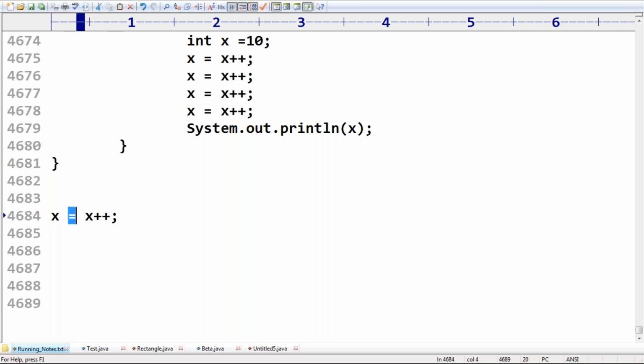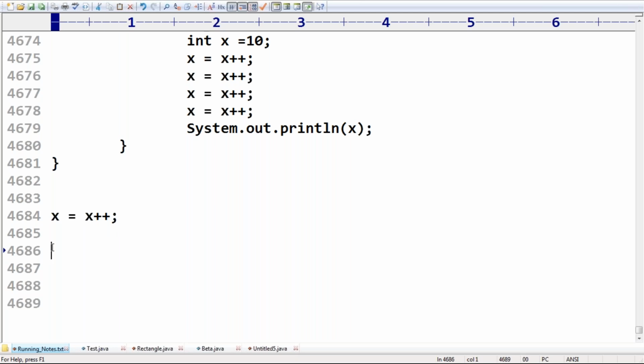Usually, which operator will be performed last? Assignment will be performed last, because after evaluating the whole expression, at last you have to consider it. Since it is post increment, first consider the x value for the assignment.